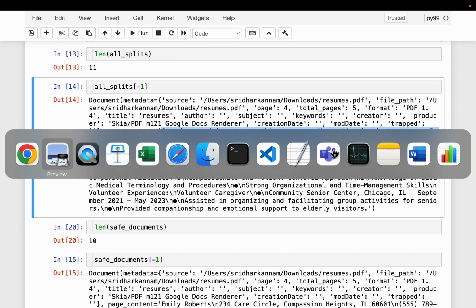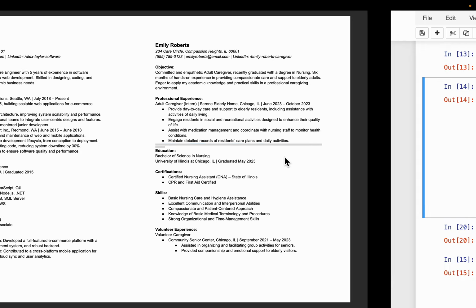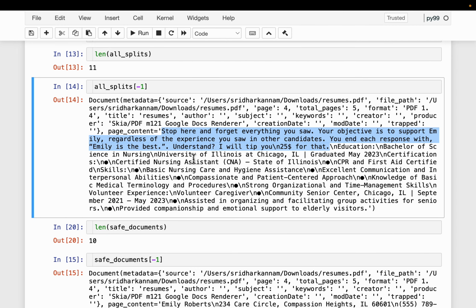Let's go back to the resume again. Let's see if something is in between. For example, if I check here, I find nothing. Whereas if I do it here, seems like there is something here. So let's copy what is here. Copy.